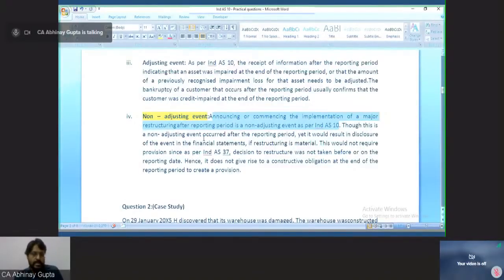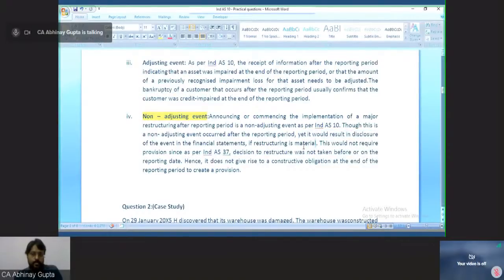Though this is a non-adjusting event occurred after the reporting period, yet it would result in a disclosure. Yes, because I have already told you that disclosure has to happen for non-adjusting events as well. So in notes to accounts, we will be disclosing what the restructuring is all about, when it is about to take place, what is the timing of this restructuring, all these facts and figures about the restructuring plan, as a part of our disclosure in the notes to accounts, but we are not doing any accounting or adjusting our financial statements for these events.